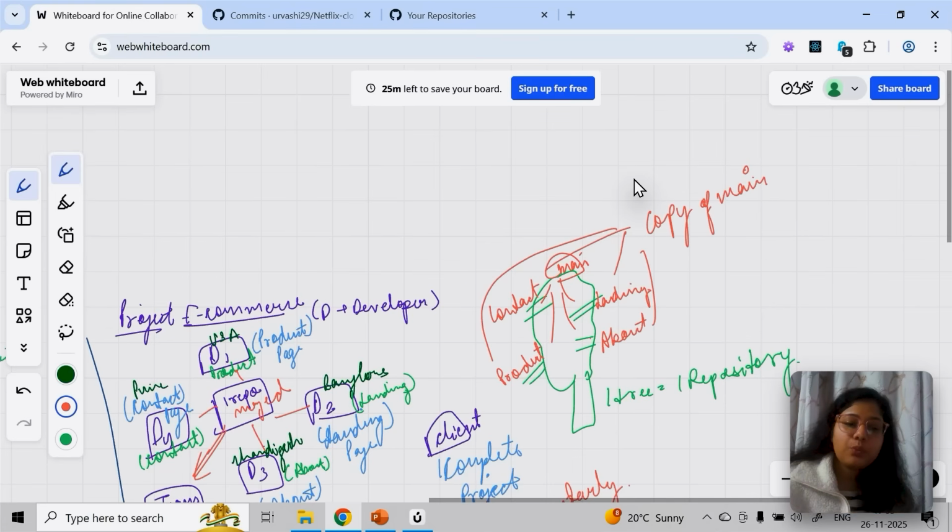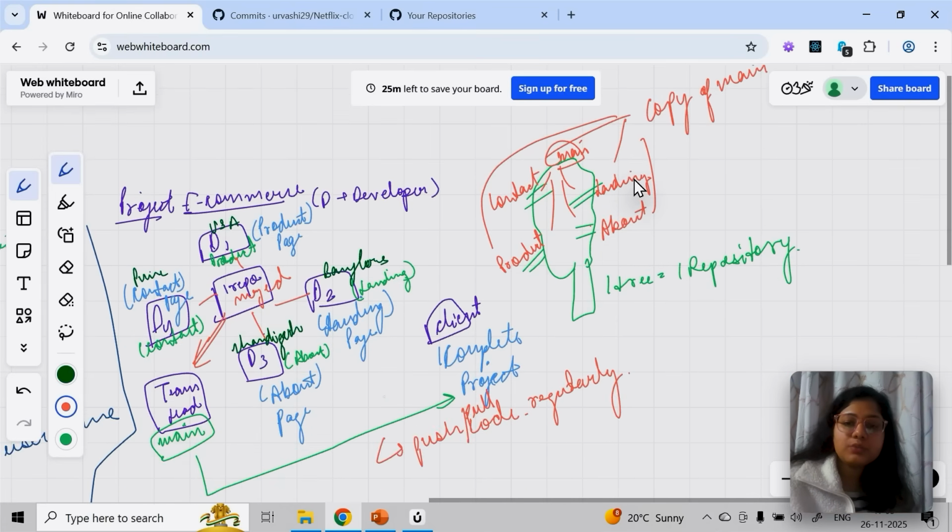And let's say today this developer has worked on the landing page, so I'm pushing something, I'm the developer too, I push something to this landing branch. Then the team lead will merge the landing page into the main branch. Then this person has worked on the about page. Now just think about it, my main branch has changed.